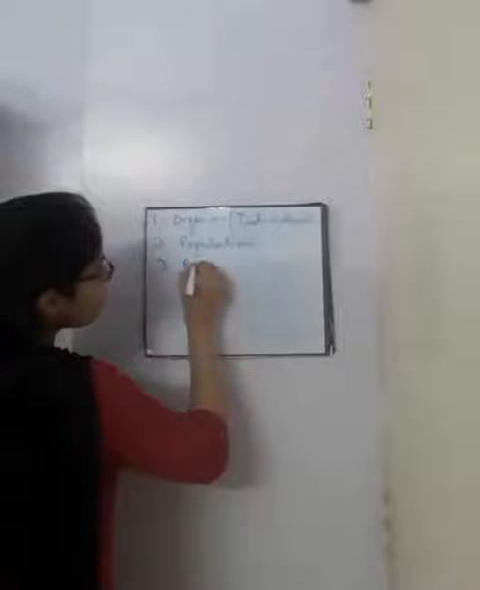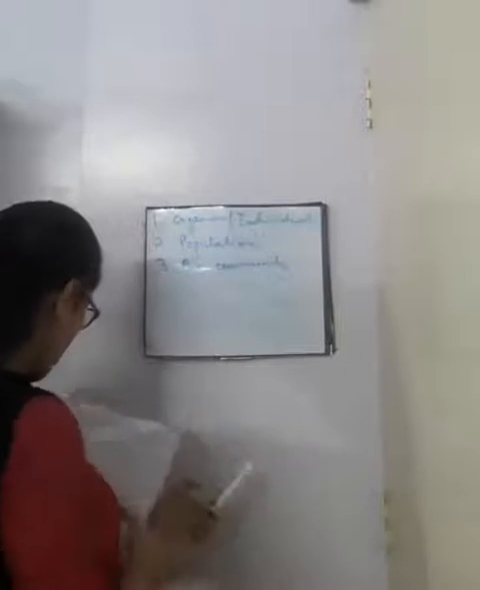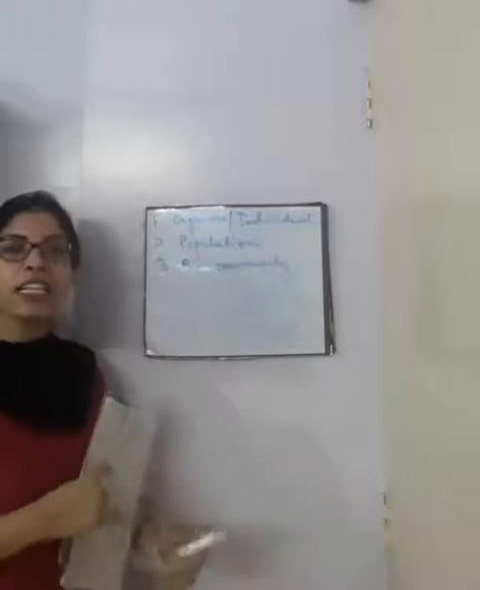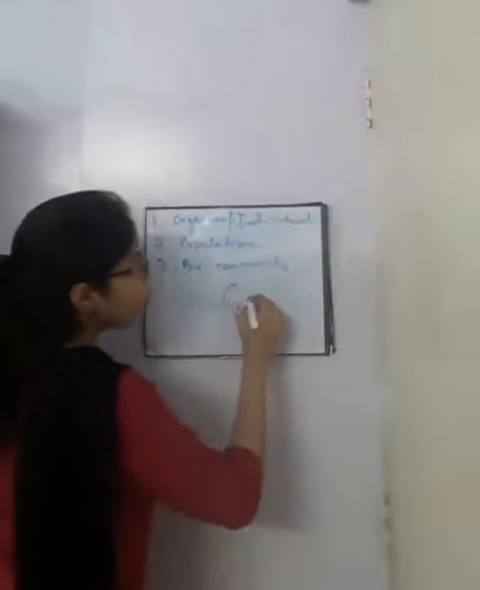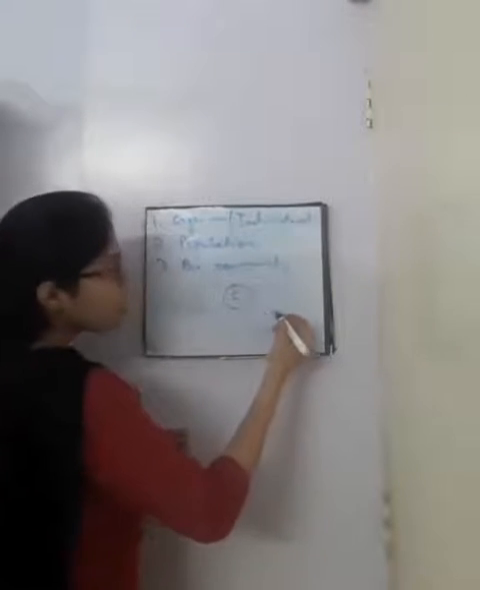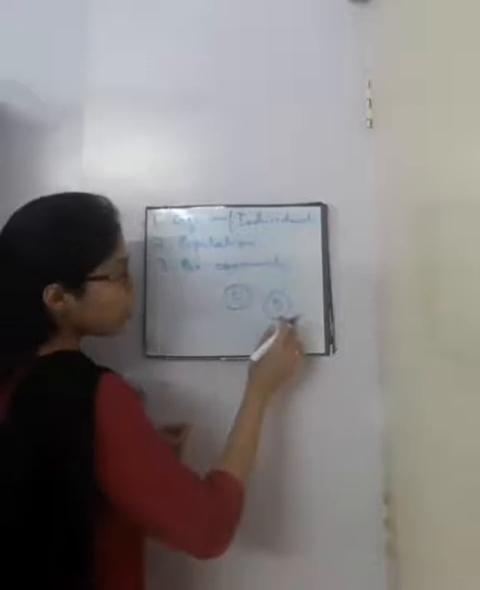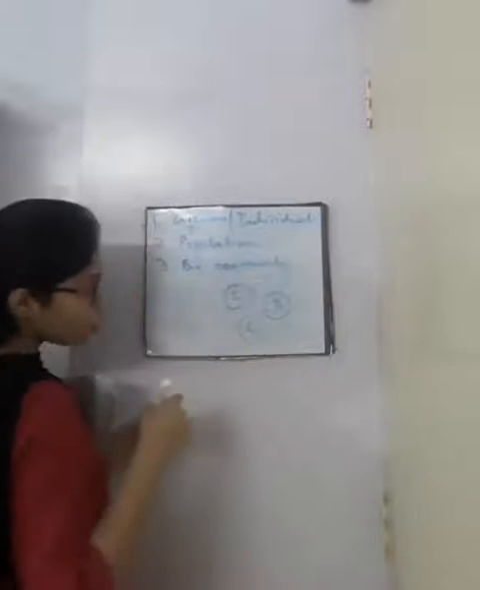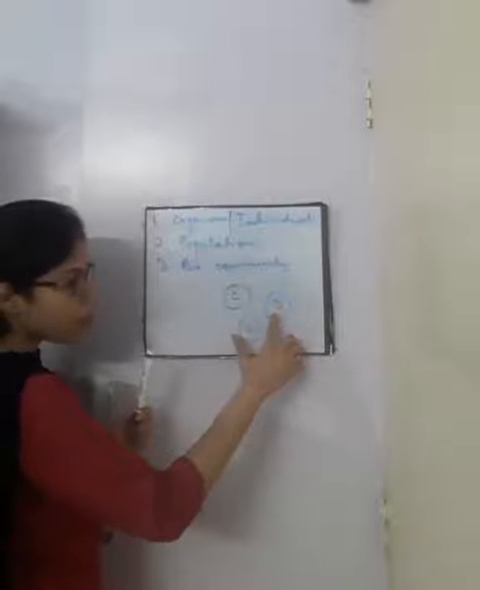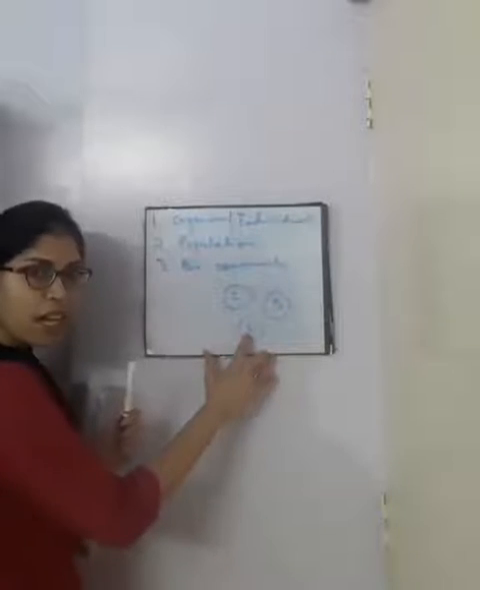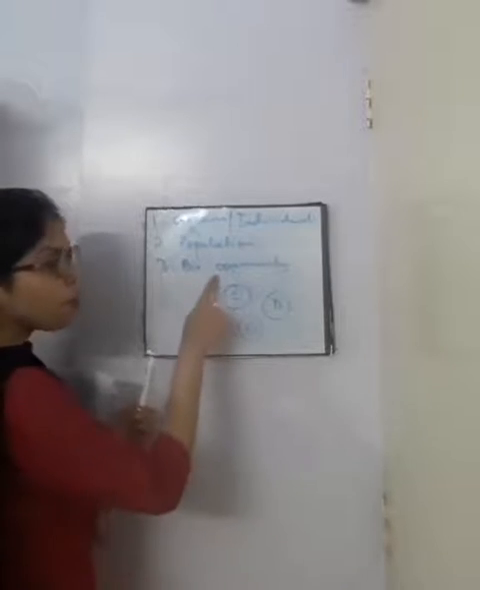Number 3, biological community. Now what is biological community? It is the total of all the populations. Suppose there is one population of cows, there is another population of deers in a forest, another population of lions. So these all are separate populations, right? One population of cows, another population of deers, another population of lions. So all these 3 populations taken together forms the biological community.